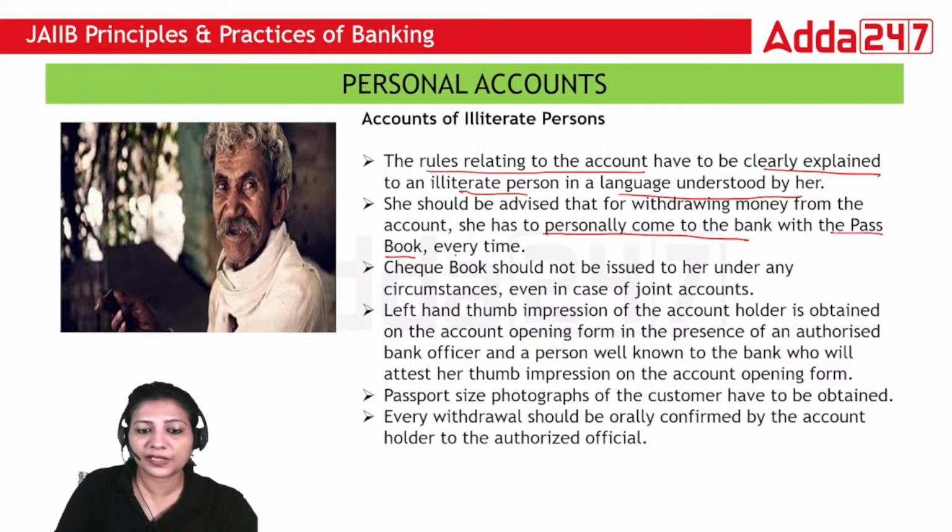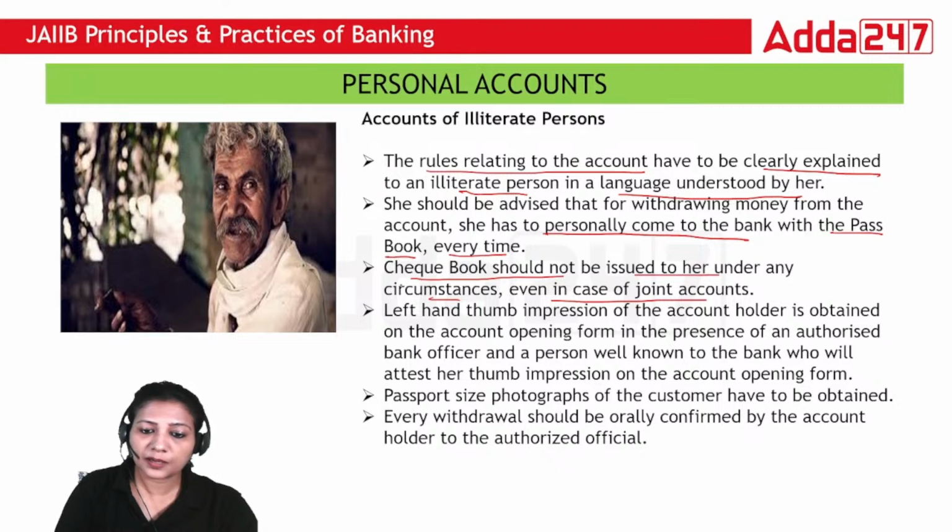So they will come with their passbook every time and they have to be present in the branch personally. Checkbook should not be issued to her under any circumstances, even in case of a joint account. So even if there is a joint account holder who is having a joint account with any of the relatives, you cannot issue a checkbook in those cases.